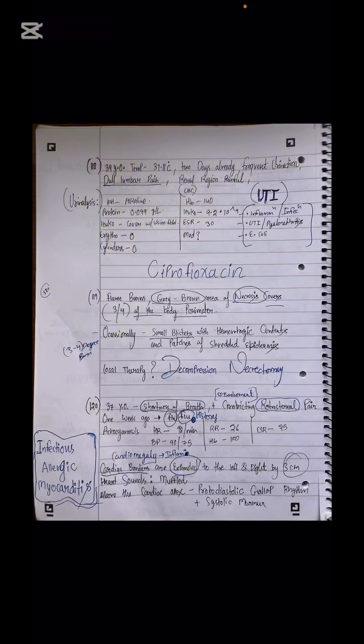Next, the patient had flame burns, gray-brown necrosis covering three fourths of the body perimeter, occasionally small blisters with hemorrhagic contents and patches of shed epidermis. What local therapy will you give? As told by our surgery teacher, we will do decompression necrotomy, but here it is a translation error. What is given by the examiner is decompression nephrectomy, which is a translation error.